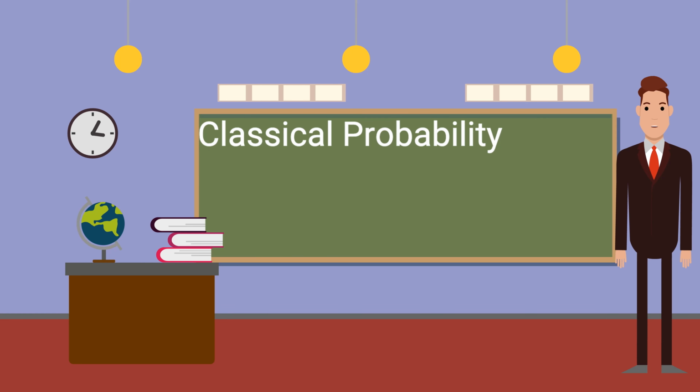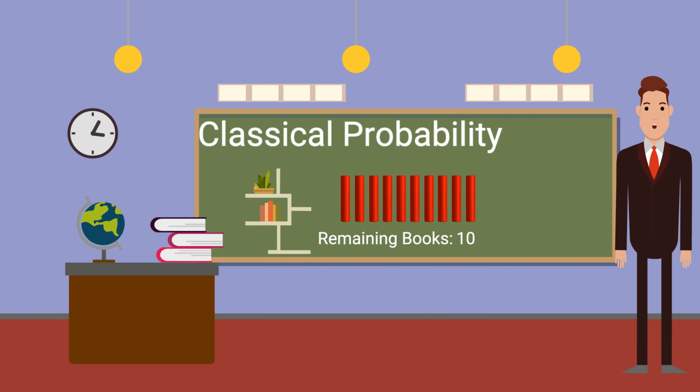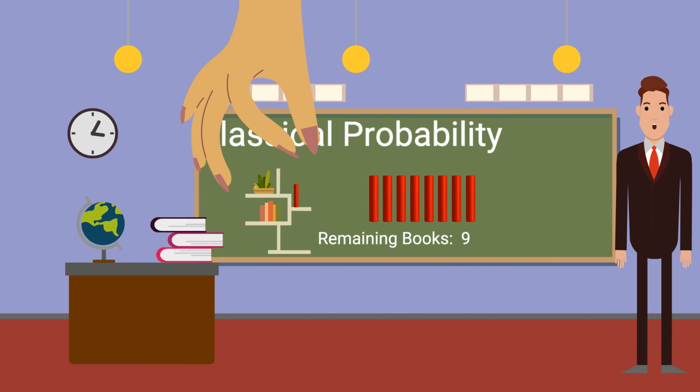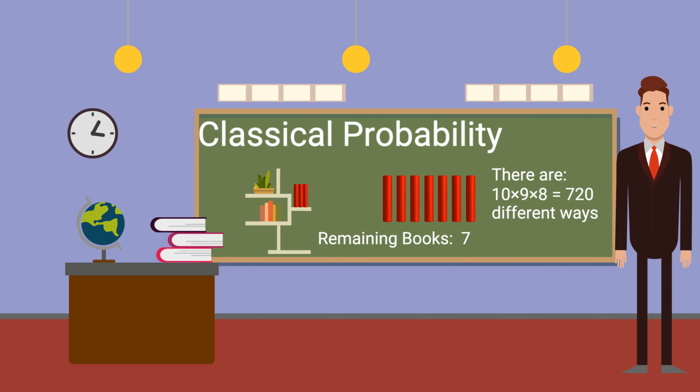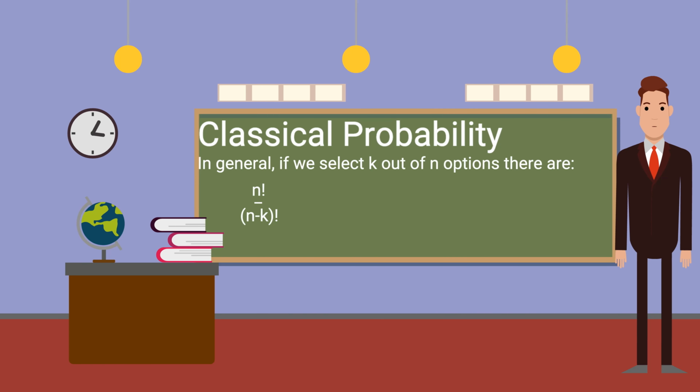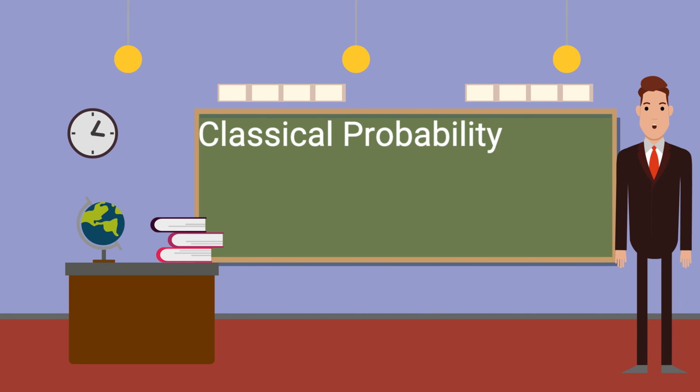Let's look at another example for permutations. Now we have 10 different books, but only 3 fit on the shelf. We have 10 choices for the first book, 9 choices for the second, and 8 choices for the third book. So the total number of arrangements is 10 times 9 times 8, so 720 arrangements. In general, if we only select k out of n options, there are n factorial divided by n minus k factorial possibilities. The other exceptional case is combinations.